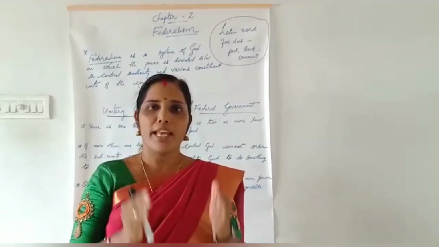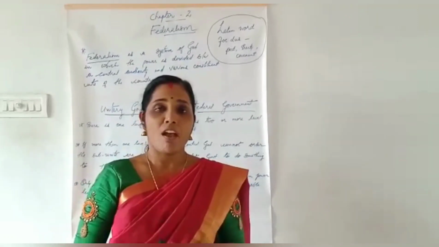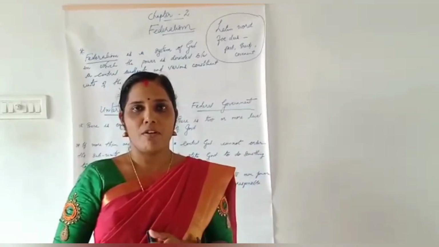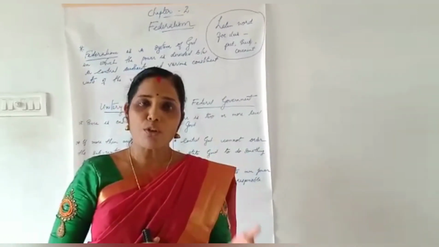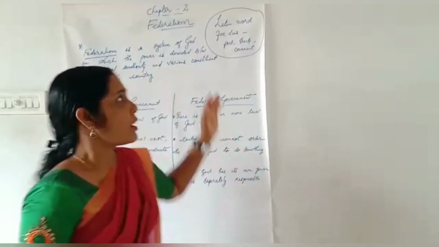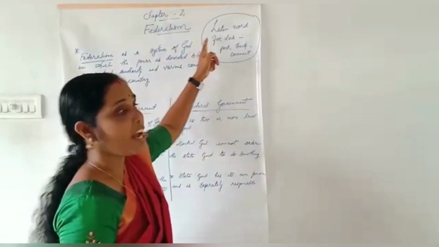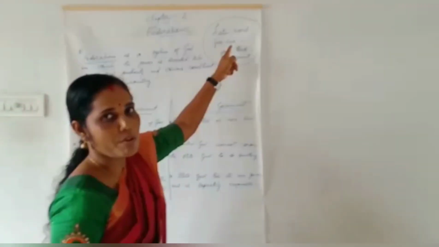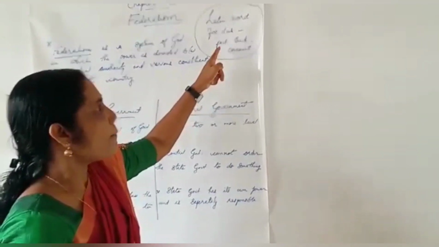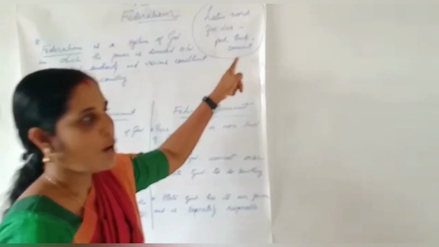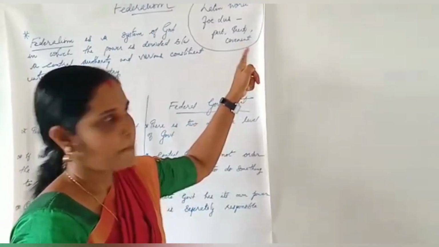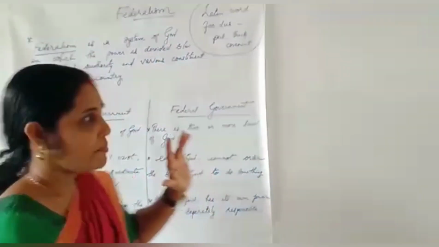Now we will move on to the next chapter, federalism. What is federalism? What are the key features of federalism? What is the origin of federalism? Now we will discuss all these things. The term federalism has derived from the Latin word foedus, F-O-E-D-U-S, which means pact, treaty or covenant. Treaty means an agreement.